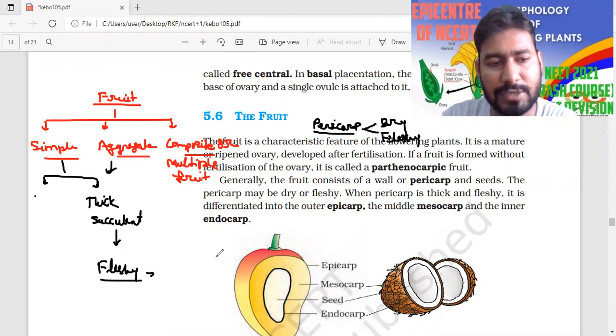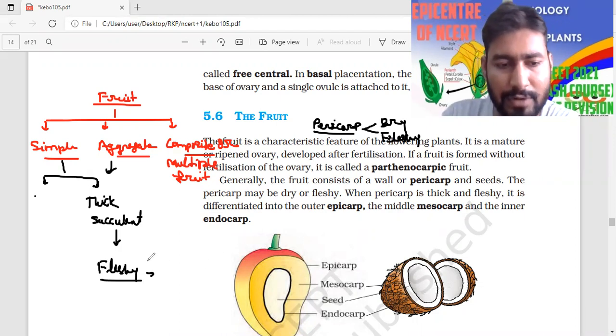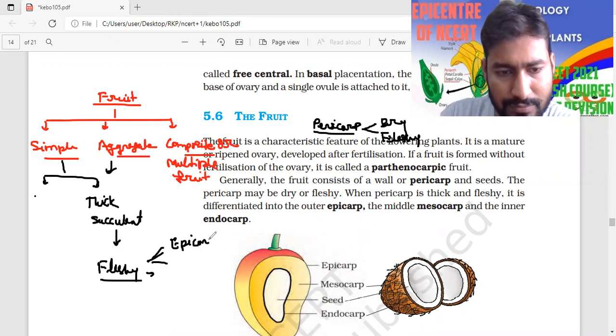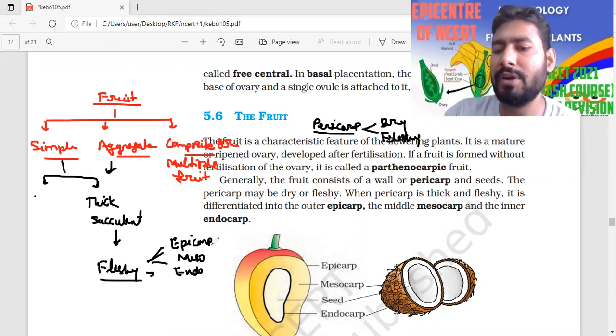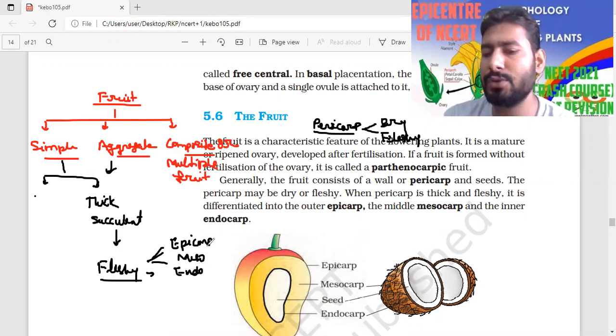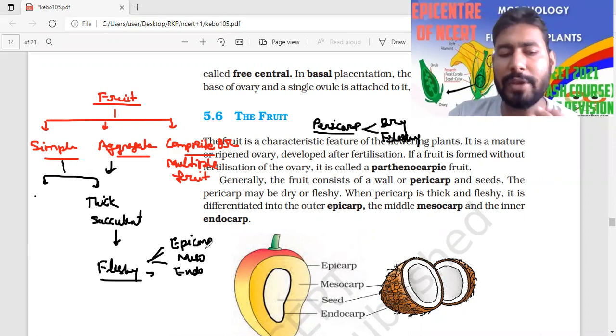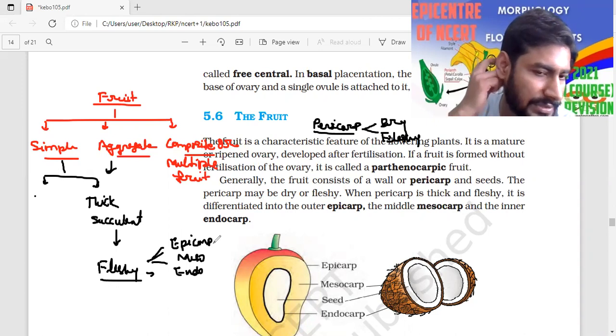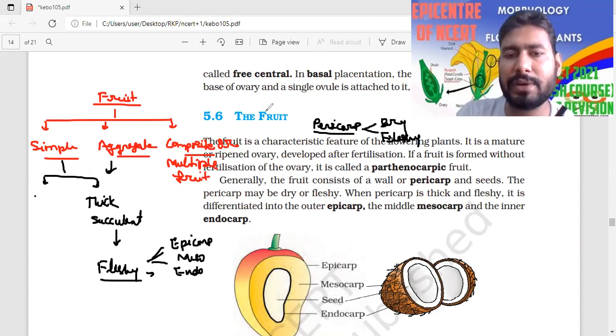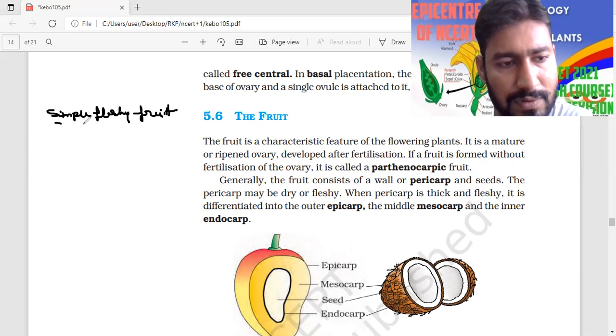Fleshy means the pericarp is again divided into three different parts: epicarp, mesocarp, and endocarp. On the basis of this, they have given the name fleshy fruit, and they have classified it into simple fleshy fruit.